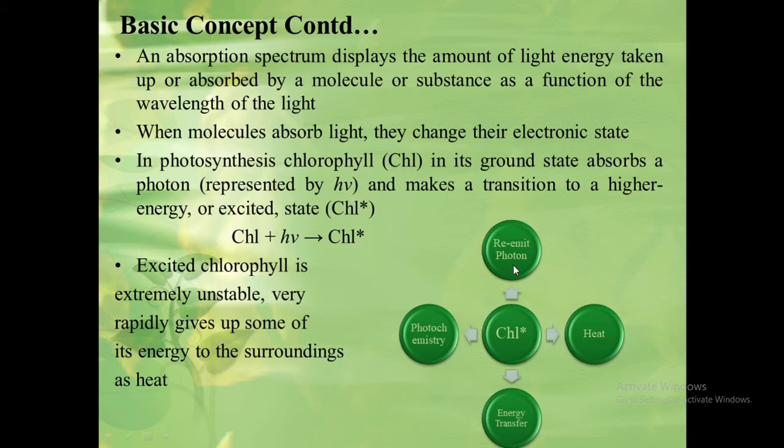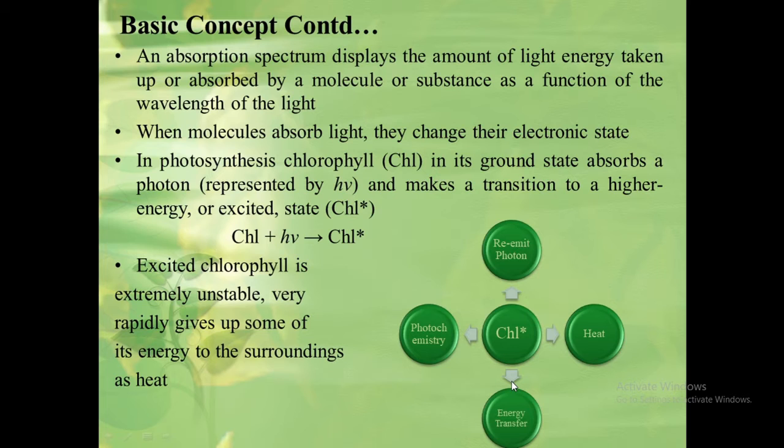In the first pathway, the excited chlorophyll can re-emit a photon and enter its ground state. This process is called fluorescence. In the second pathway, the excited chlorophyll can return to its ground state by directly converting its excited energy into heat without emission of a photon.